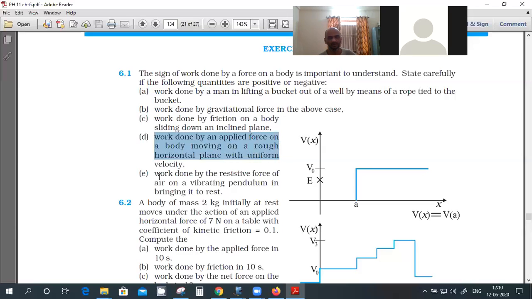Work done by the resistive force of air on a vibrating pendulum in bringing it to rest. Negative. Here the work is negative because the force direction and the displacement direction are opposite.